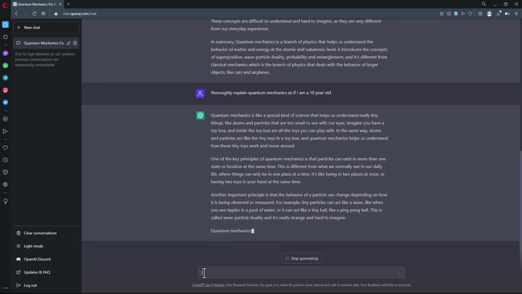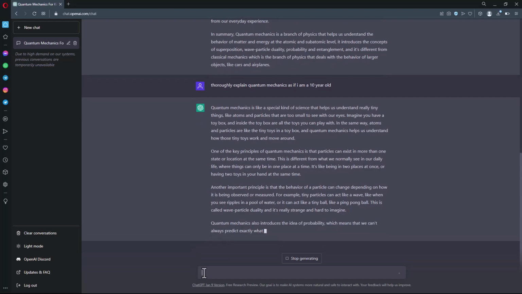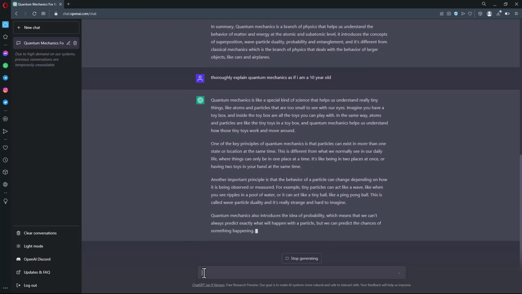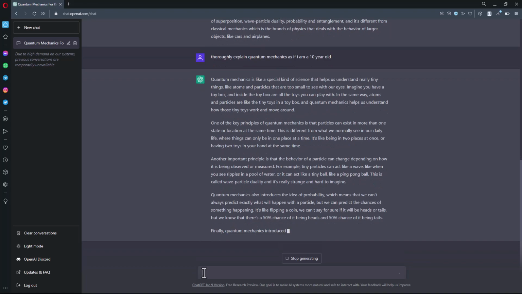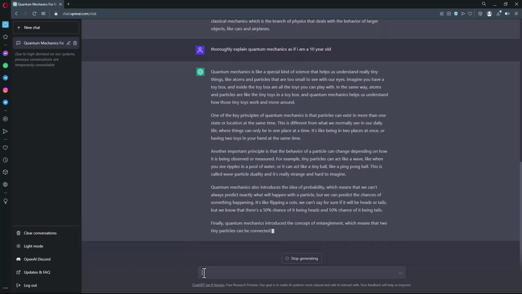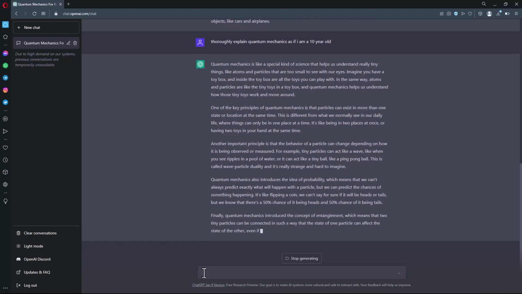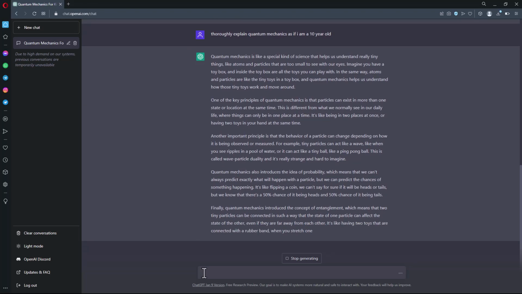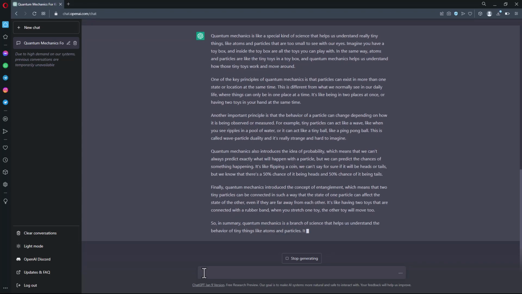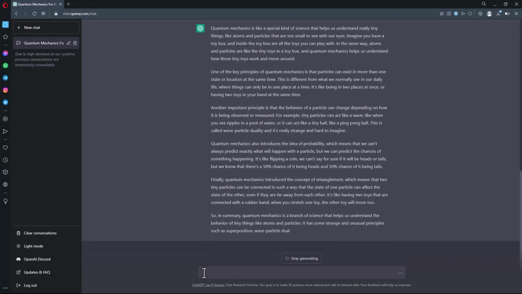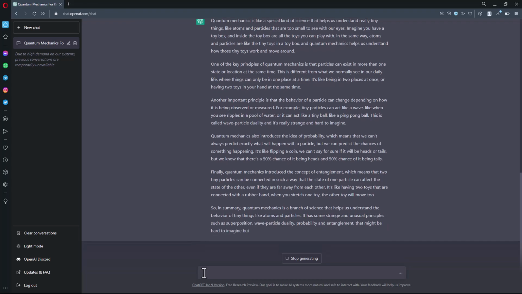Another important principle is that the behavior of a particle can change depending on how it is being observed or measured. For example, tiny particles can act like a wave, like when you see ripples in a pool of water, or they can act like a tiny ball, like a ping-pong ball. This is called wave-particle duality, and it's really strange and hard to imagine. Quantum mechanics also introduces the idea of probability, which means that we can't always predict exactly what will happen with a particle, but we can predict the chances of something happening. It's like flipping a coin. We can't say for sure if it will be heads or tails, but we know that there's a 50% chance of it being heads and 50% chance of it being tails.